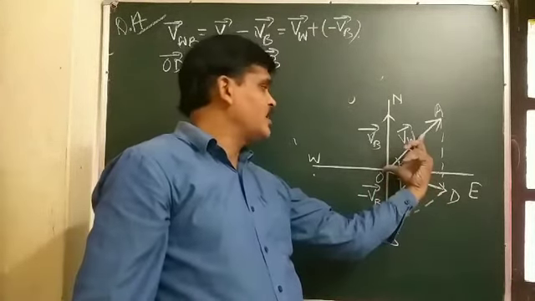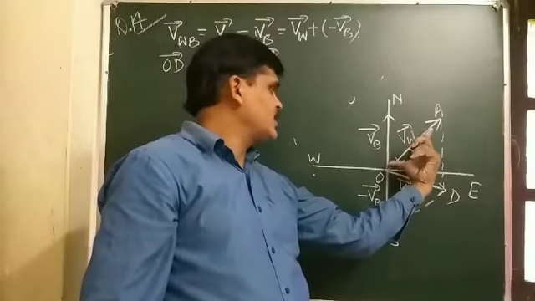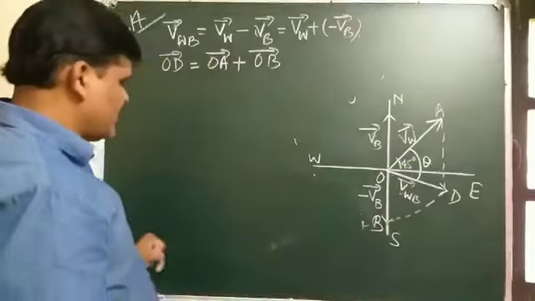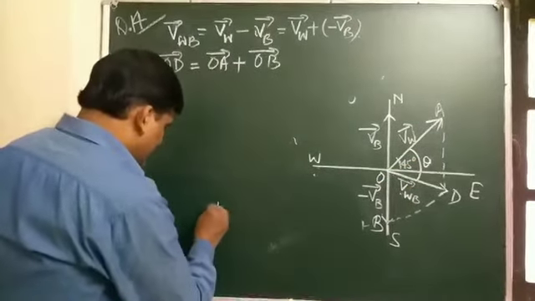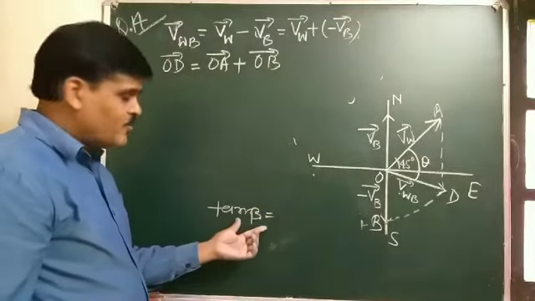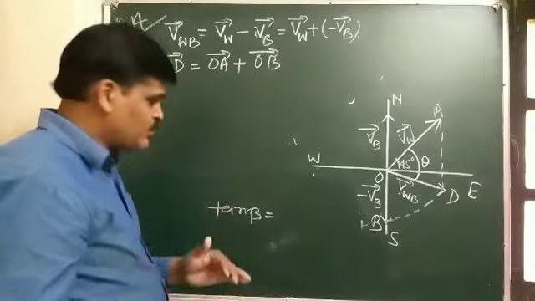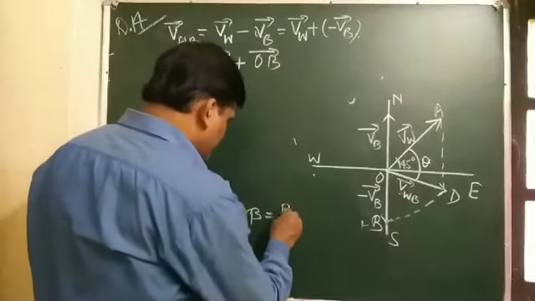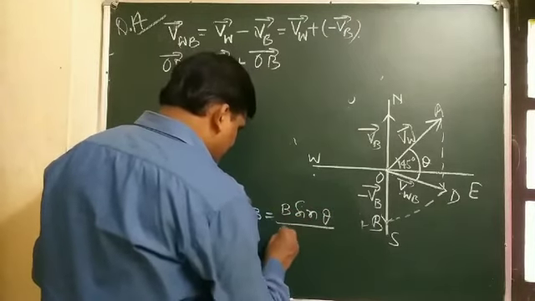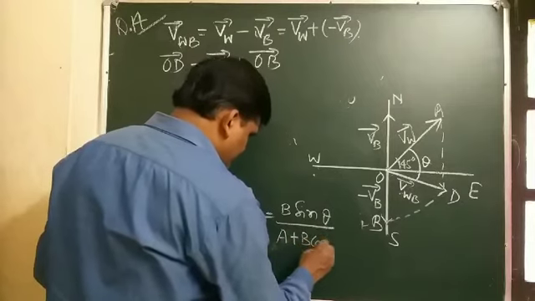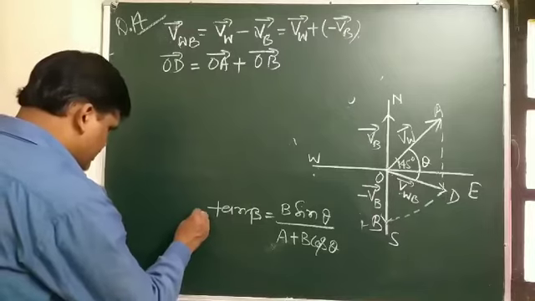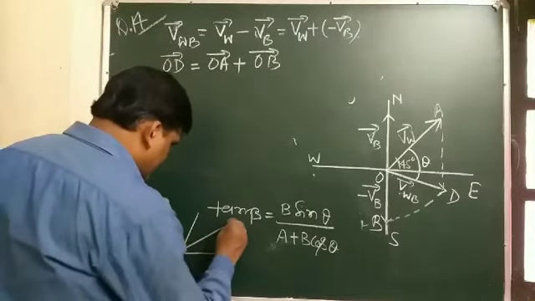makes an angle theta or beta with a given vector OA. I have already explained the formula, the analytical treatment of vector addition of two vectors using the parallelogram method, and the formula comes out to be b sin theta, which is vector a plus b cos theta.